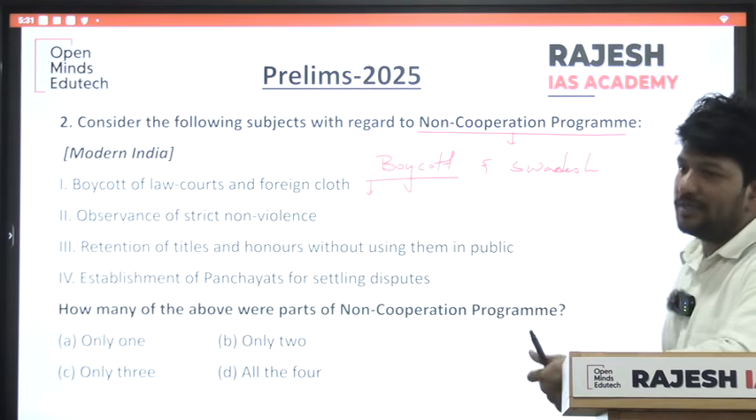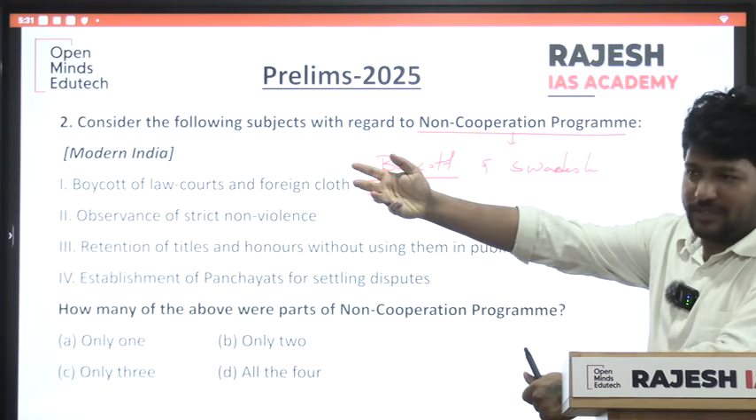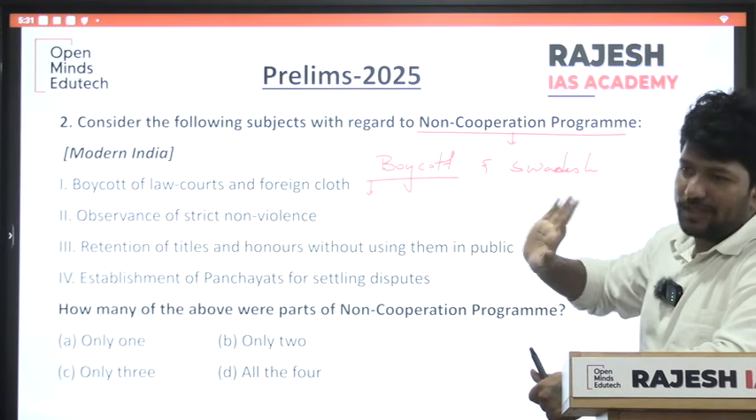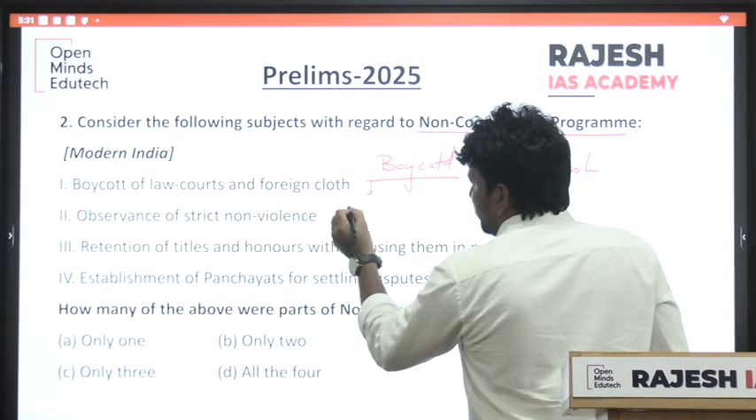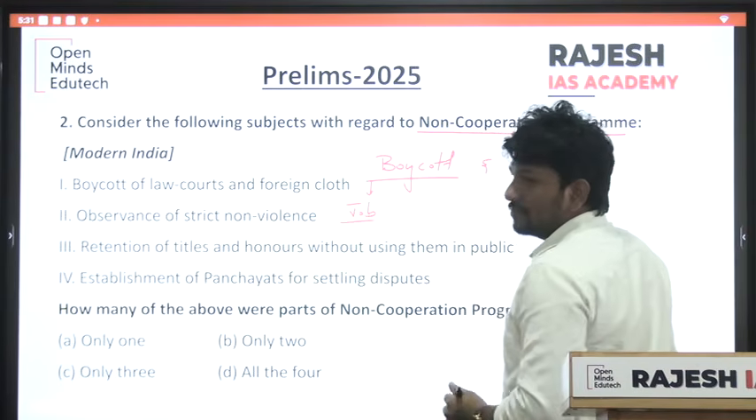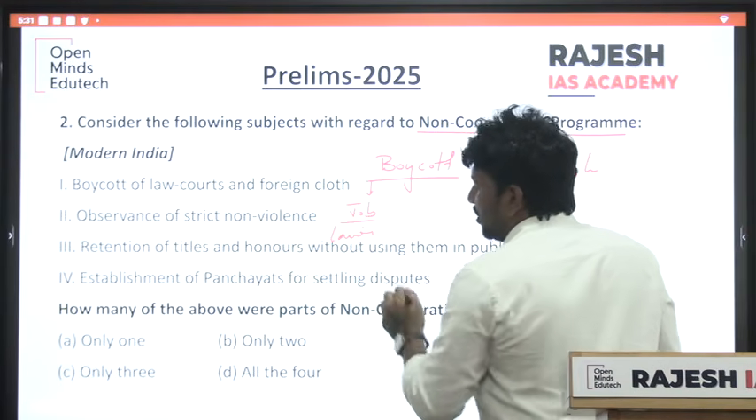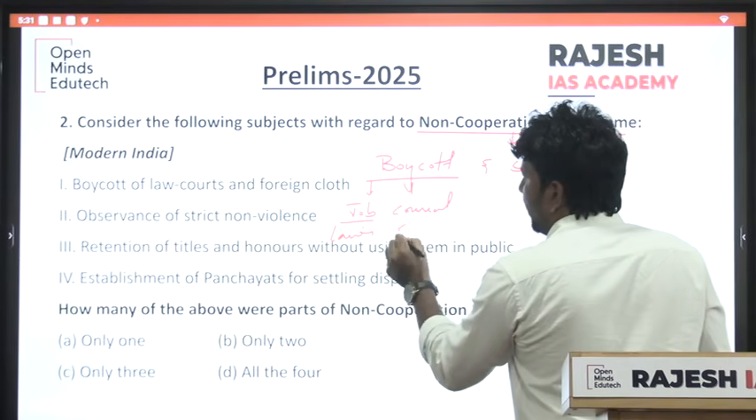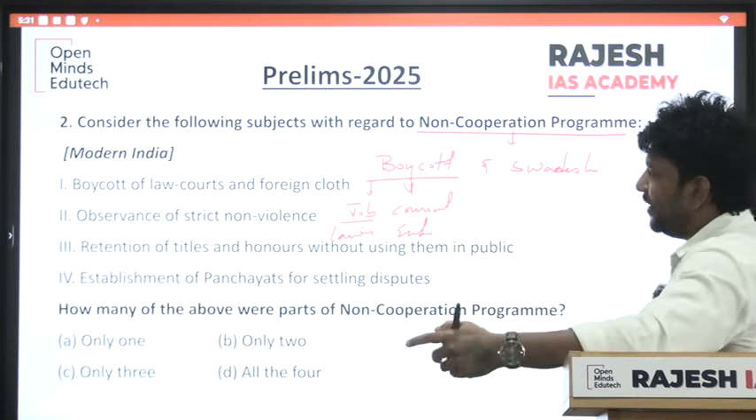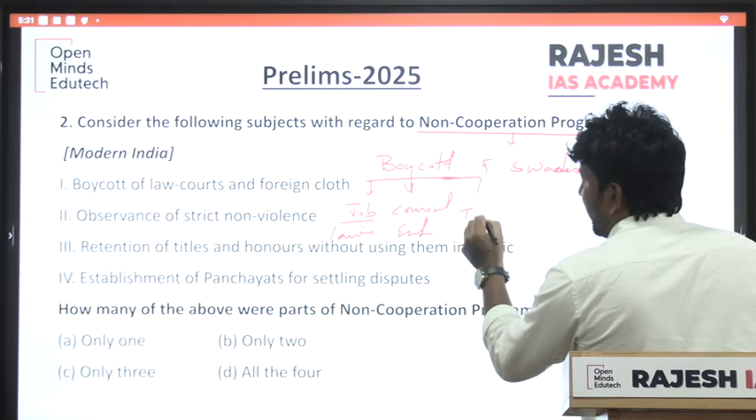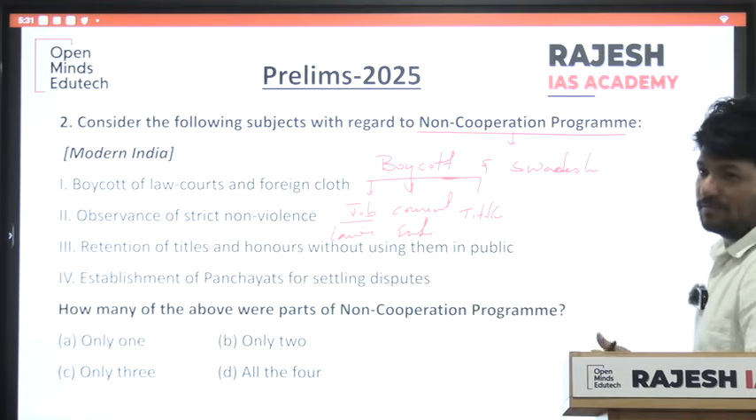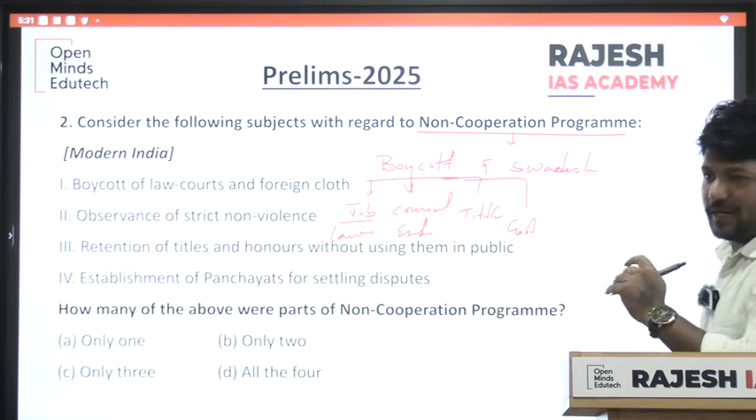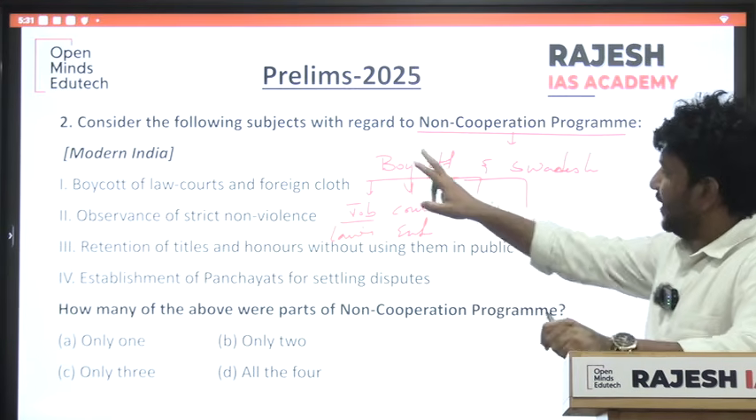Non-cooperation means we should not cooperate with the British. Whatever the British things, we have to boycott them. The jobs related to the British, like law jobs, he said you should boycott. You should boycott council entry because it is related to the British. We should also boycott titles given by the British, and we should also boycott goods. Got it right? So there are two such principles in the non-cooperation movement.